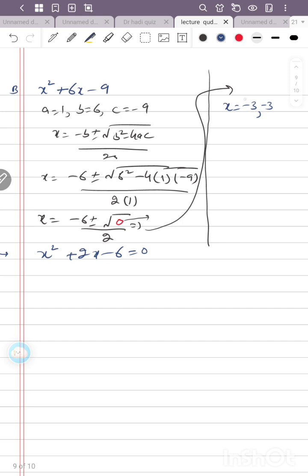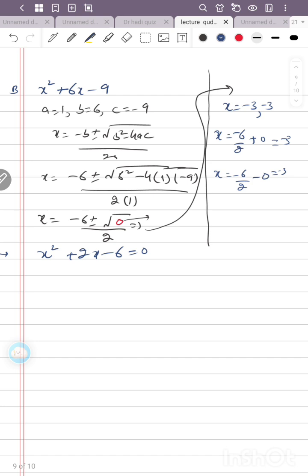How we got the same answer, I will solve it for you. x equal to minus 6 by 2, one time with positive 0, and x equal to minus 6 by 2, one time with negative 0. So here is minus 3 and here is also minus 3. We got these two answers.